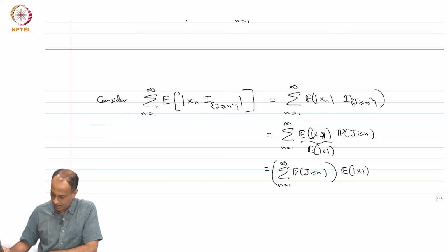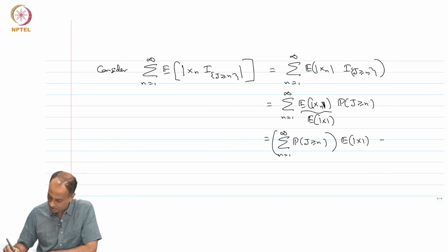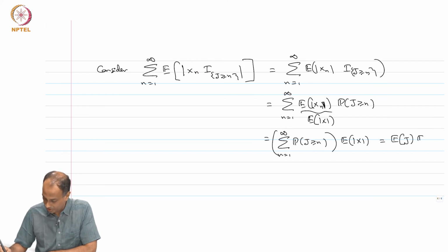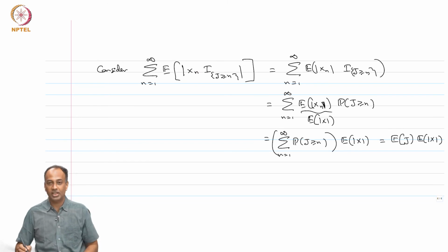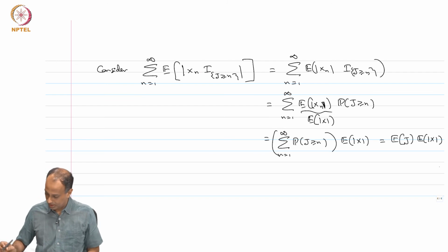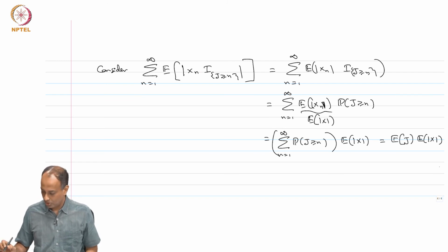The summation is nothing but the expectation of j, so this is the expectation of j times the expectation of absolute x. Now, we have assumed that both the expectation of absolute x and the expectation of j are finite, so this product is finite.